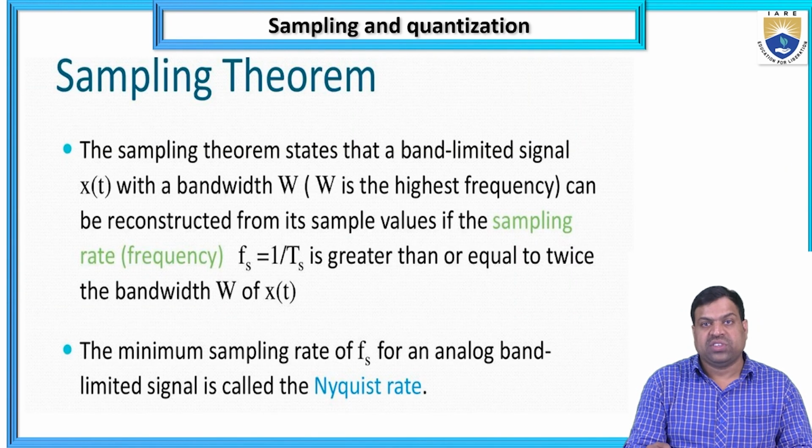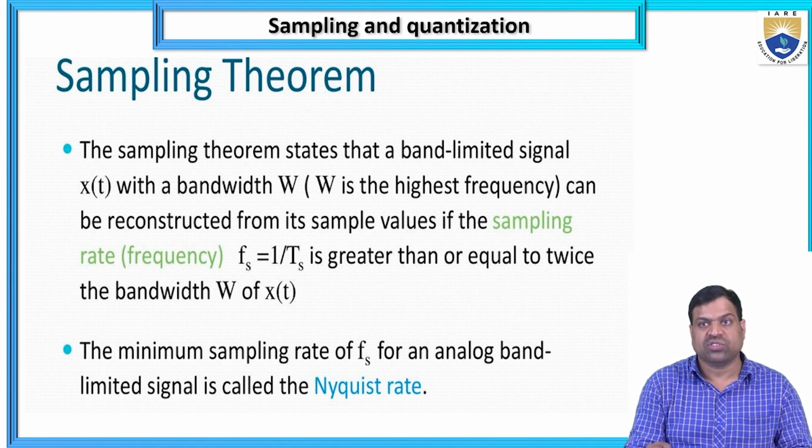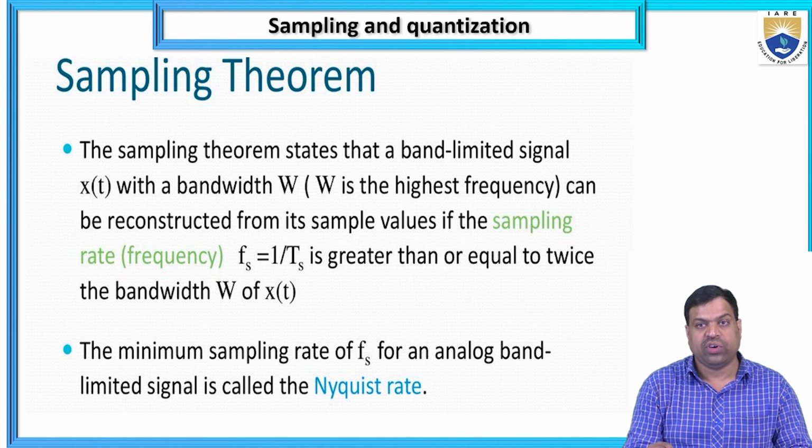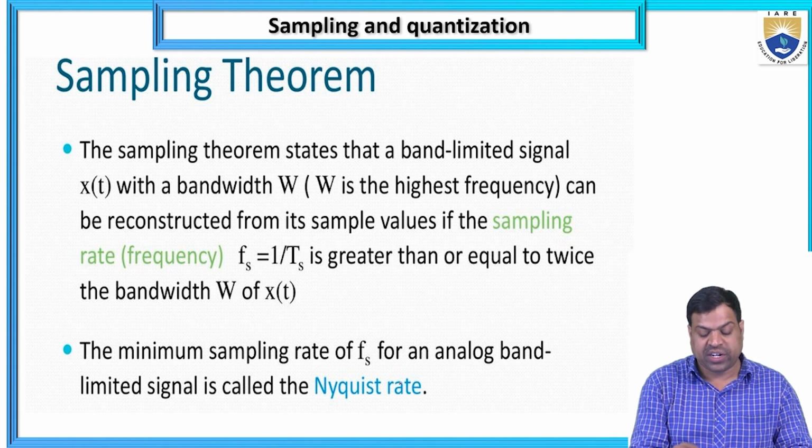So what is the sampling theorem? The sampling theorem states that a band limited signal x(t) with a bandwidth W, where W is the highest frequency, can be reconstructed from its sample values if the sampling rate fs equal to 1 by Ts is greater than or equal to twice the bandwidth W of x(t). The minimum sampling rate fs of an analog band limited signal is called the Nyquist rate.